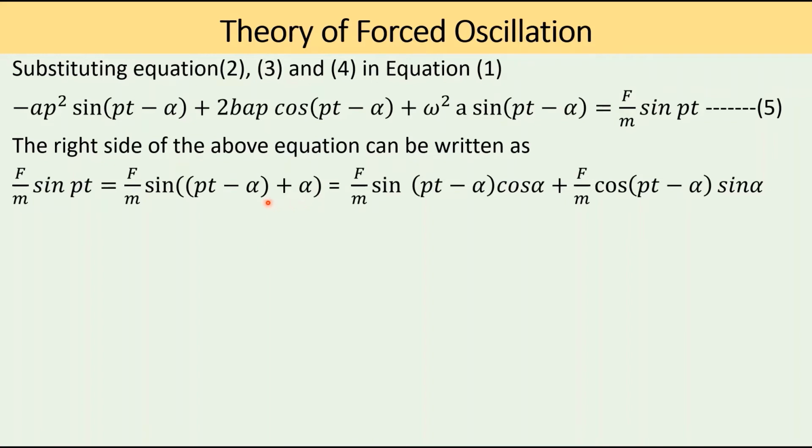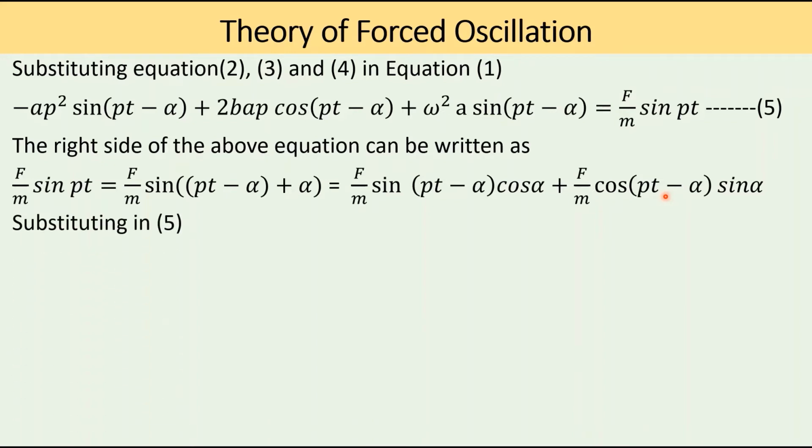So what is sin(a plus b)? It is equal to sin a cos b plus cos a sin b. Therefore this becomes f by m sin(pt minus alpha) cos alpha plus f by m cos(pt minus alpha) sin alpha.